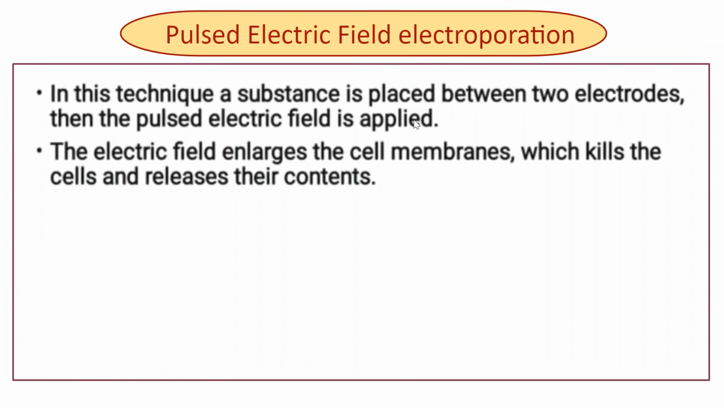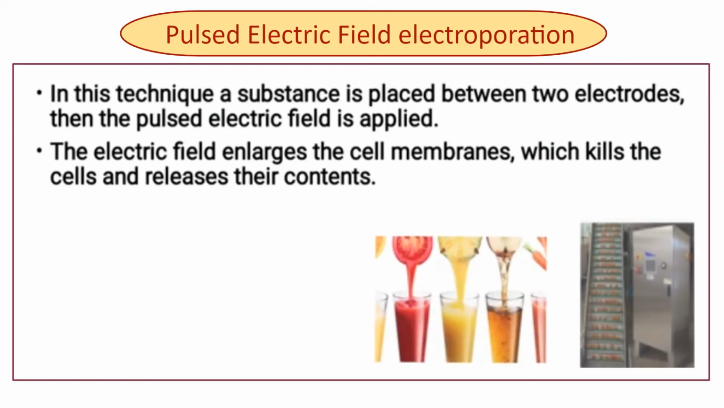Then pulse electric field evaporation. In this technique, a substance is placed between two electrodes, then the pulse electric field is applied. The electric field enlarges the cell membranes, which kills the cells and releases their contents. So this technique is mainly used for preservation of food. It is not yet fully developed.